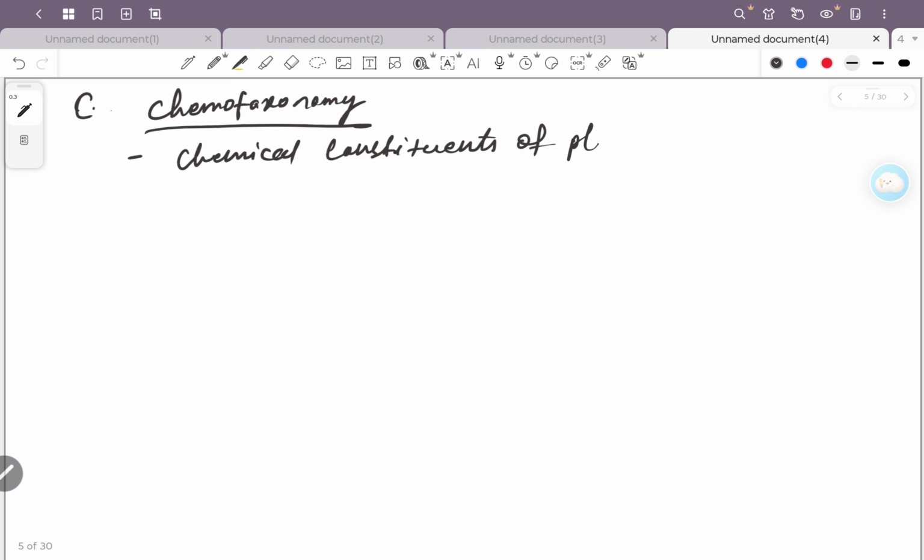Different types of protein, different types of carbohydrate.